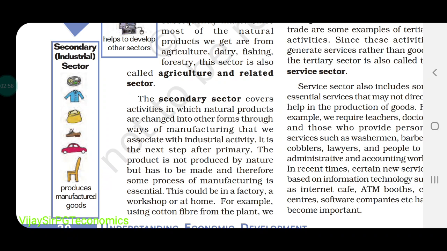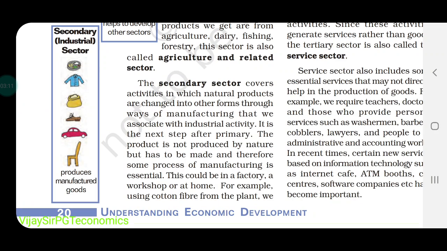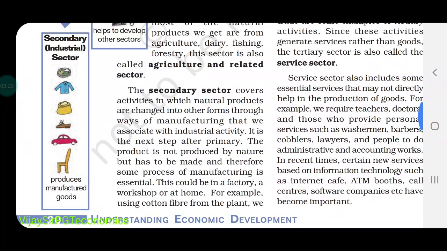Genetic is like poultry farm, fishing; all these activities also come under the primary sector only. So whatever raw material is collected in the primary sector ultimately goes to the secondary sector, and the secondary sector converts it into finished goods. Finished goods are the ultimate product, the last product which you are going to consume, जिसको हम लोग use करने वाले हैं. Okay, that is known as the secondary sector.